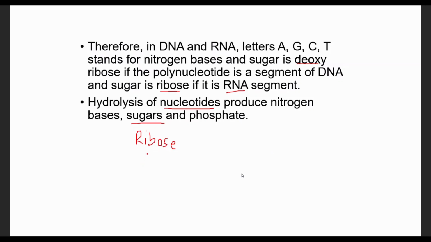There is one pathway in glycolysis, the HMP pathway, that means hexose monophosphate pathway. There is conversion of glucose to ribose. Glucose is a 6-carbon sugar, and ribose is a 5-carbon sugar. This is formed in the HMP pathway, so it can be used for nucleotide synthesis. After hydrolyzing the nucleotide, the sugar can be used for synthesis of another nucleotide, or it can be oxidized into carbon dioxide and water for the formation of energy.